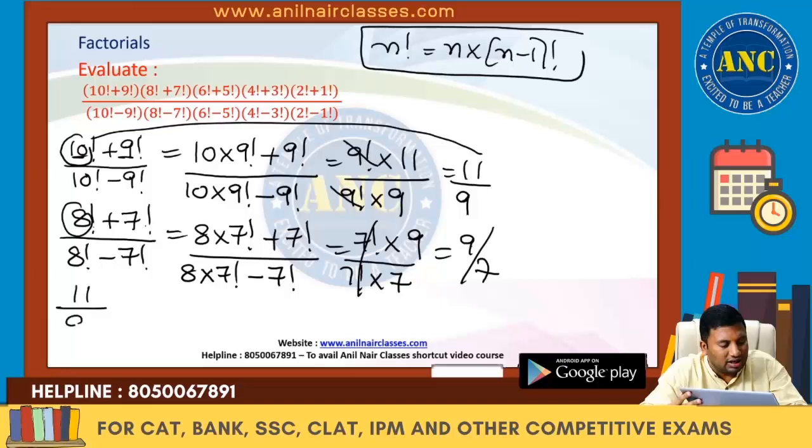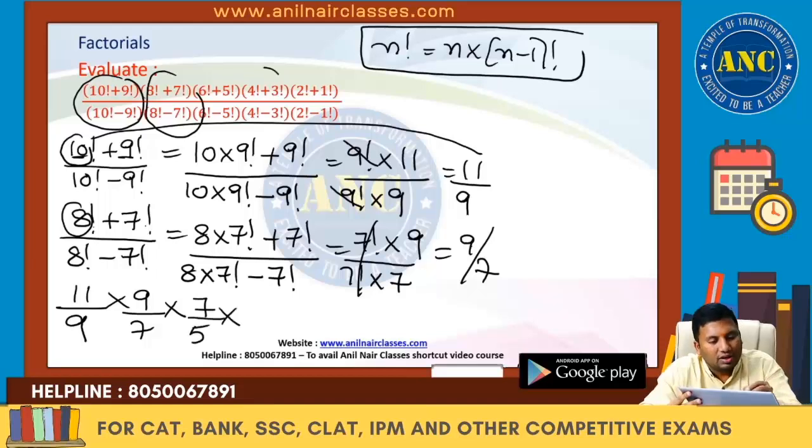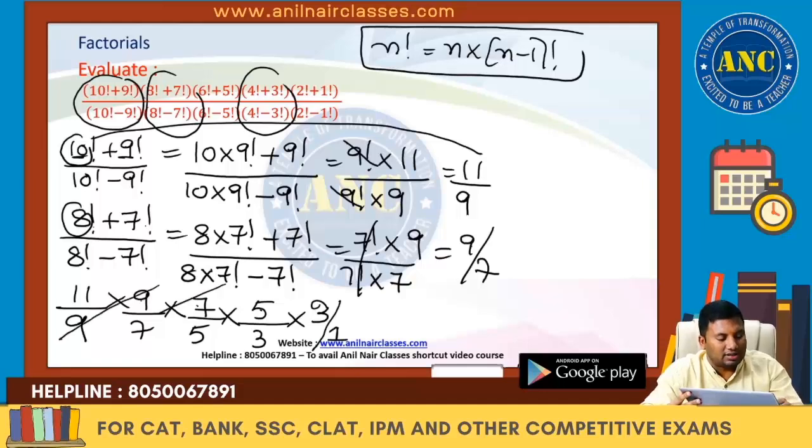So first it is 11 by 9, next it is 9 by 7, next for 6 factorial it becomes 7 by 5, next for 4 factorial it becomes 5 by 3, next for 2 factorial it becomes 3 by 1. It decreases by 2 each time. 9 and 9 cancel, 7 and 7 cancel, 5 and 5 cancel, 3 and 3 cancel.